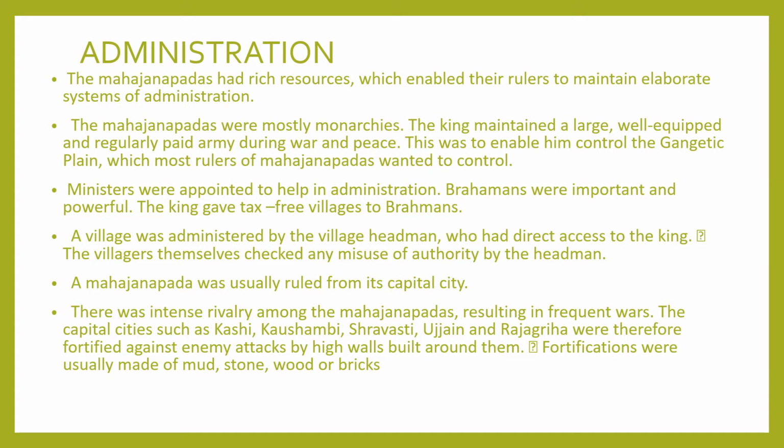There was intense rivalry among the Mahajanapadas, resulting in frequent wars. The capital cities such as Kashi, Kaushambi, Shravasti, Ujjain, and Rajgriha were therefore fortified against enemy attacks by high walls built around them. Fortifications were usually made of mud, stone, wood, or bricks.